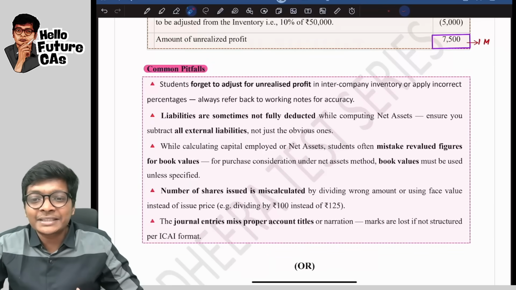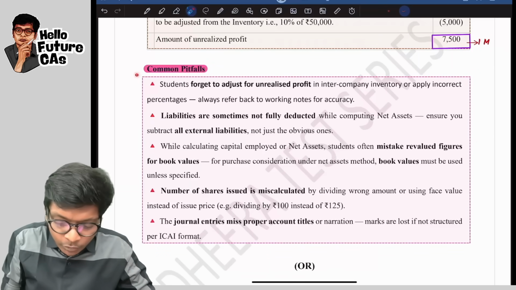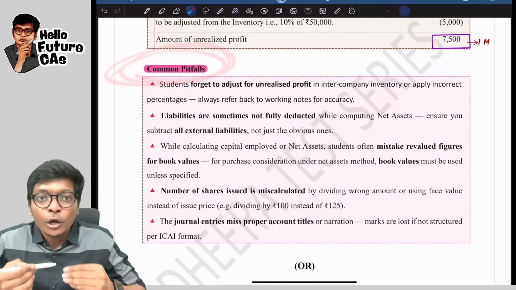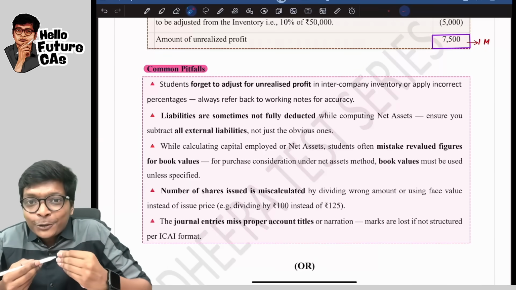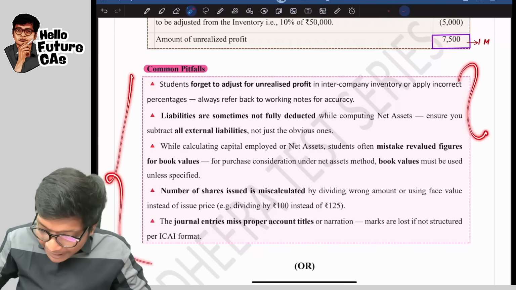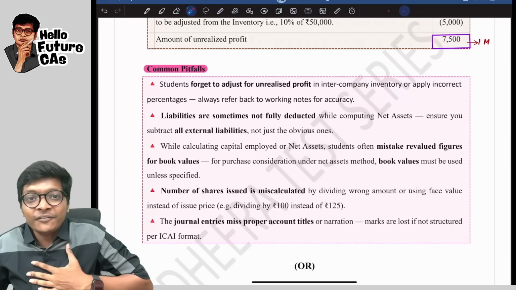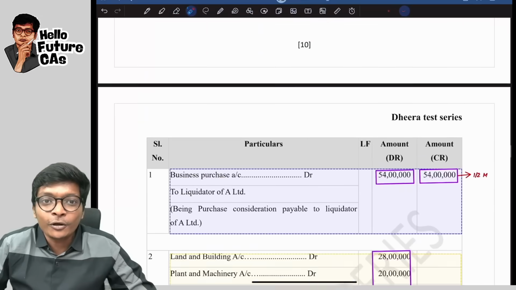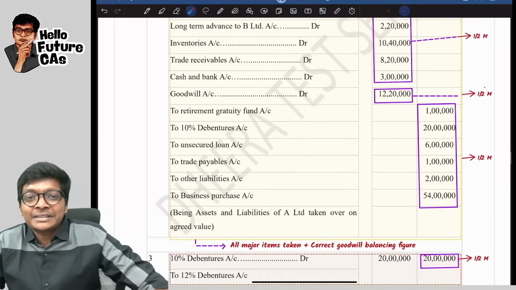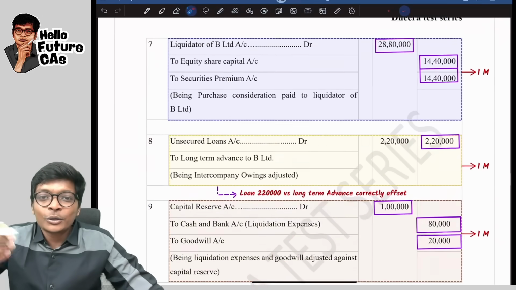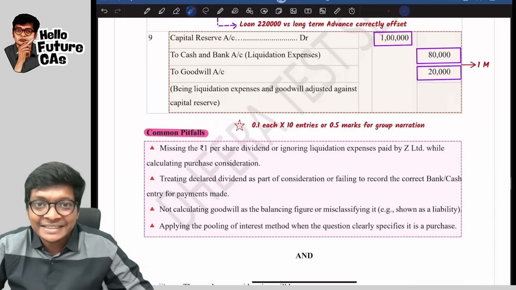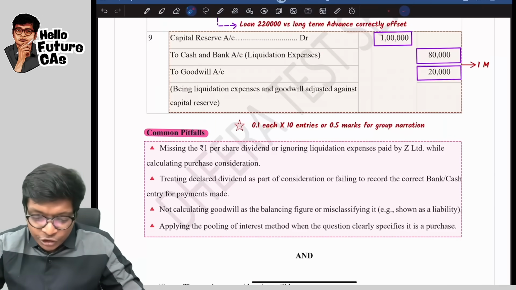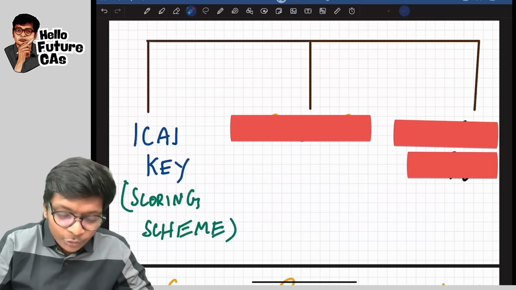apart from just the scoring scheme, we have also given you some common pitfalls. What are the mistakes that you will make in this particular sum that we feel we have given over here? Are you getting it, guys? This is for one sum. Then the next sum is starting, and then it goes. Look at this. This is how the ICAI marking scheme is actually given. Are you getting it, guys?